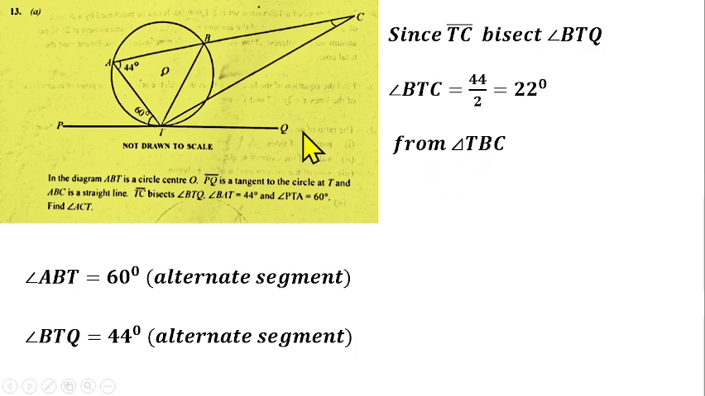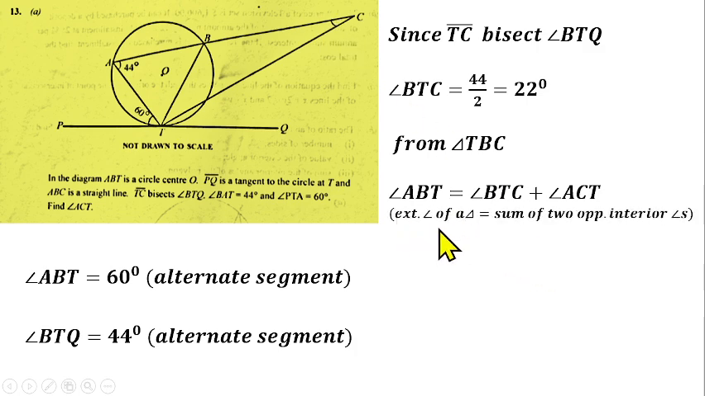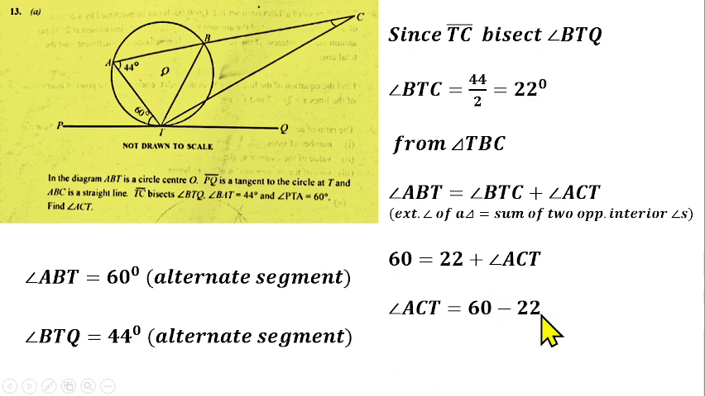So this angle 60 degrees is equal to this angle we got here plus this angle we are looking for. So from triangle TBC, angle ABT, which is what we got here, 60 degrees, is equal to angle BTC, which is this angle here, plus angle ACT, which is what we are looking for. Reason being that the exterior angle of a triangle is equal to the sum of the two opposite interior angles. So we know our ABT is 60 equals BTC is 22, which is what we got here, plus ACT we are looking for. So making ACT the subject of the formula, we have ACT equal to 60 minus 22, and that will give us 38 degrees. That's our angle ACT.